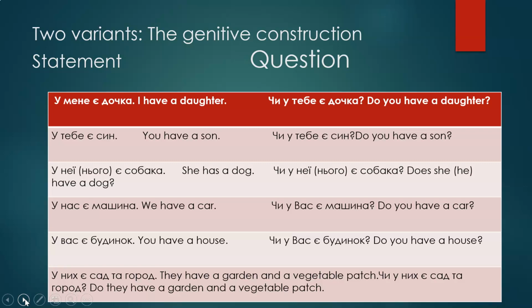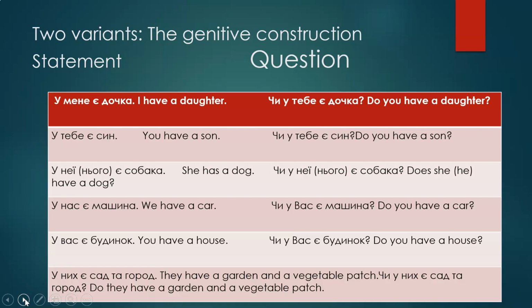So if you want to make a question from that phrase, I have, or you have, whatever we have, then you need to put the question word чи in front of that. So the question would be different from the statement. So чи у тебе є, and then a noun in the nominative. So чи у тебе є дочка, do you have a daughter? So if you have a statement у тебе є син and you would like to ask do you have a son, so you would say чи у тебе є син.